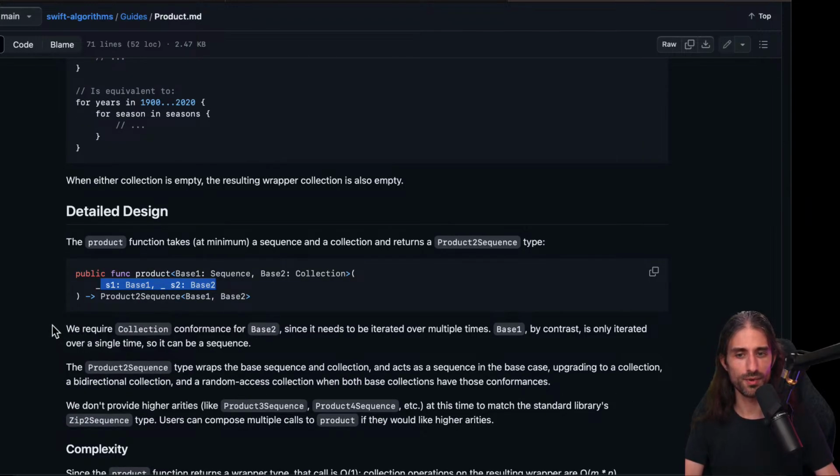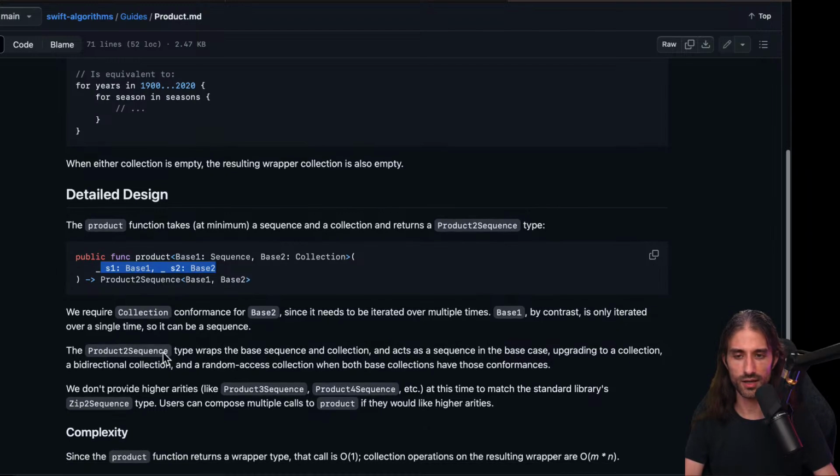We require collection conformance for base2 since it needs to be iterated over multiple times. Oh, that's why, because when you iterate over a sequence in Swift, it can be destructive. I think a typical example is when reading a file or reading some kind of stream: as you iterate over it, you consume the bytes and you cannot get them again. So that makes sense. Okay.